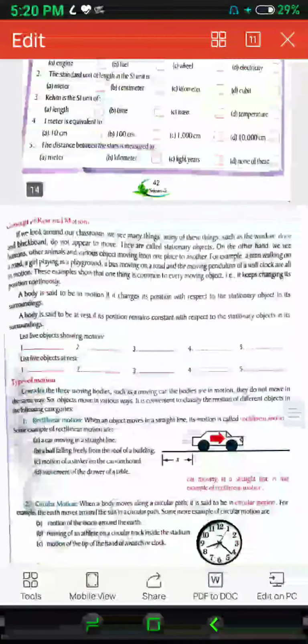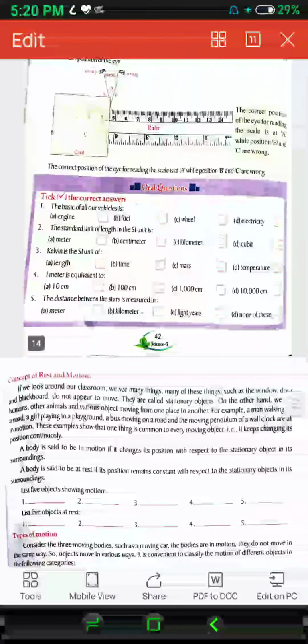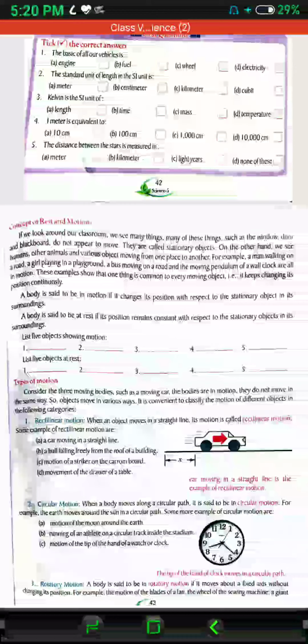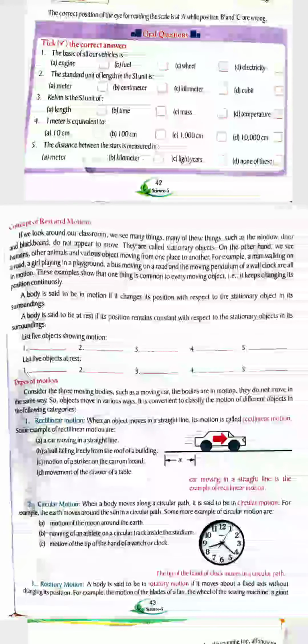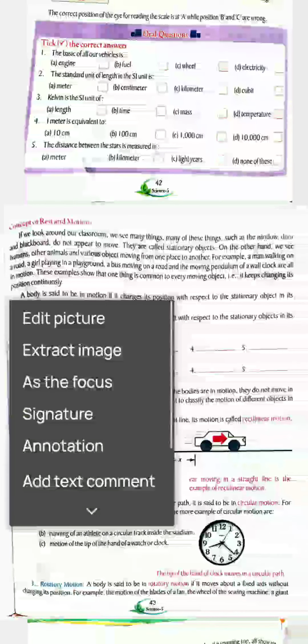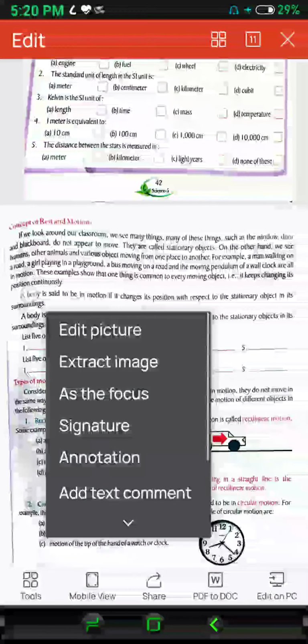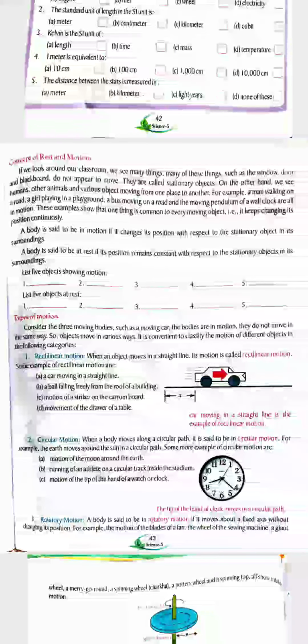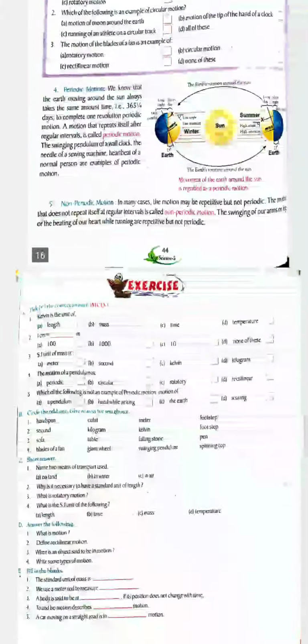What is motion? A body is said to be in motion if it changes its position with respect to the stationary object in its surroundings. So you can write the same here.